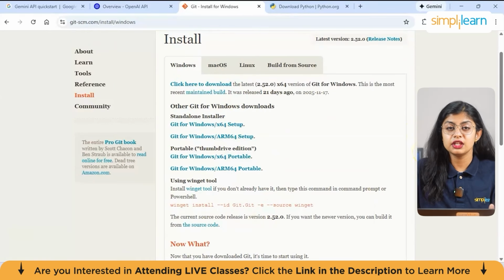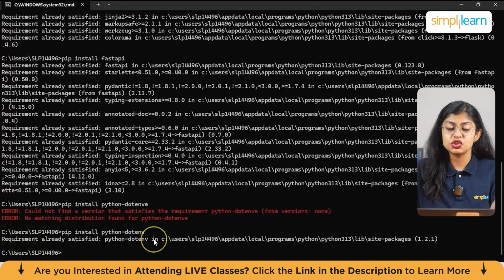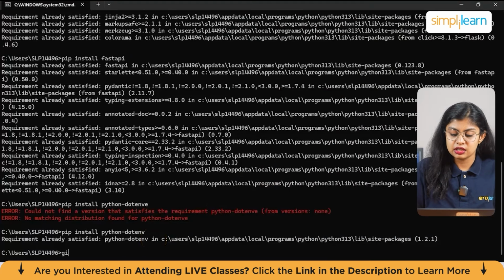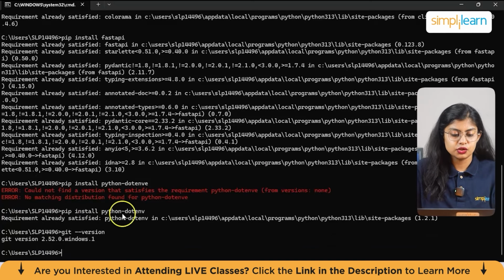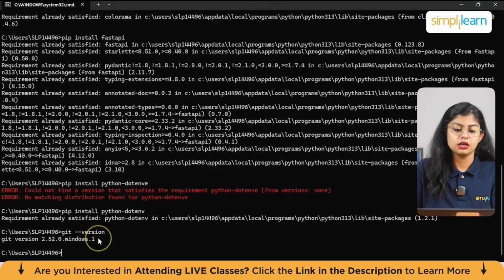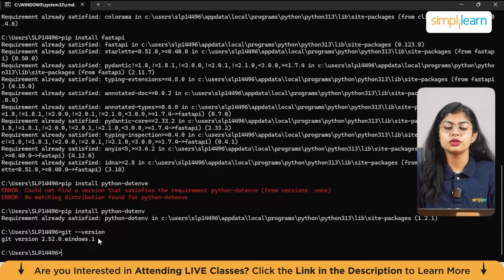Now, how to check if Git is installed? The same way as we checked for Python. We just need git --version. So here you can see it is 2.52.0.windows.1. So this means that your Git is also ready to go. Now to use OpenAI models, you also need an API key.